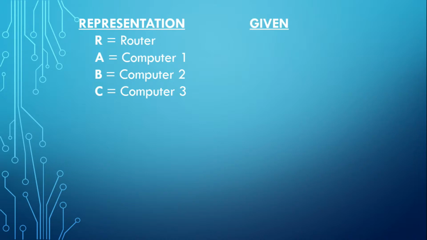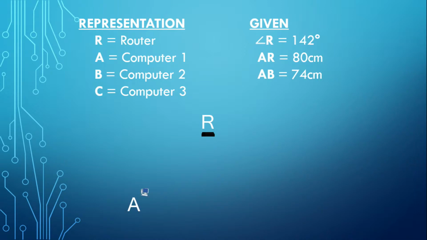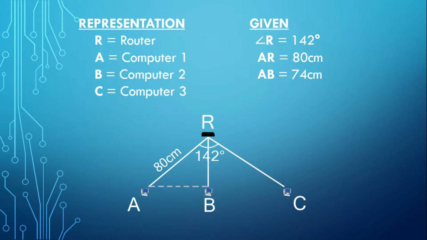Next is the given, wherein we show the given information from the problem. The median angle on the router measures 142 degrees. The LAN wire from the router to computer 1 measures 80 centimeters, and the distance between computer 1 and computer 2 measures 74 centimeters. There goes our router R, computer 1 A, computer 2 B, computer 3 C. LAN wire, median angle 142 degrees, LAN wire 80 centimeters and distance 74 centimeters.